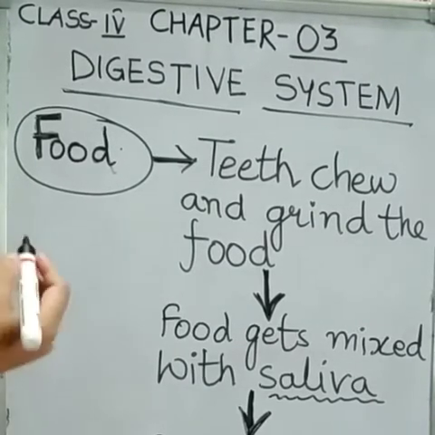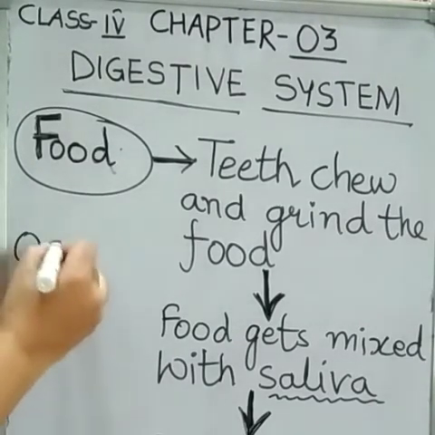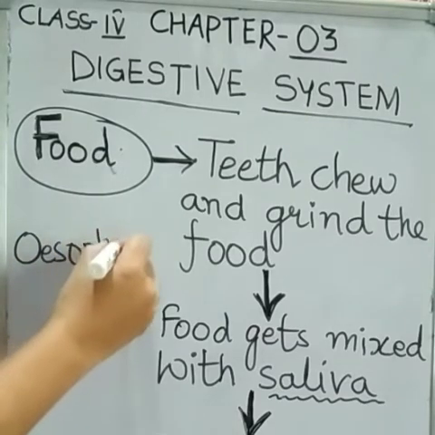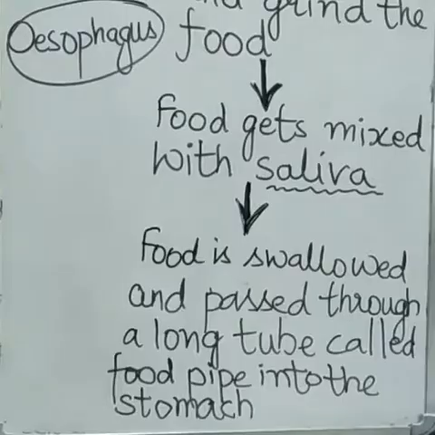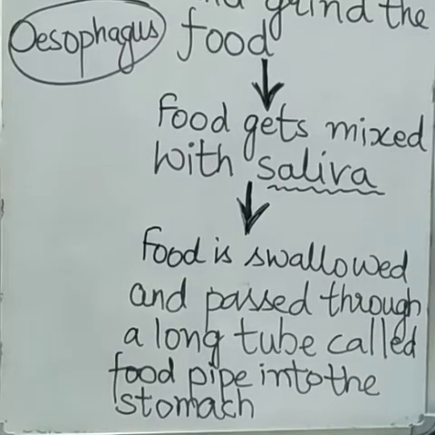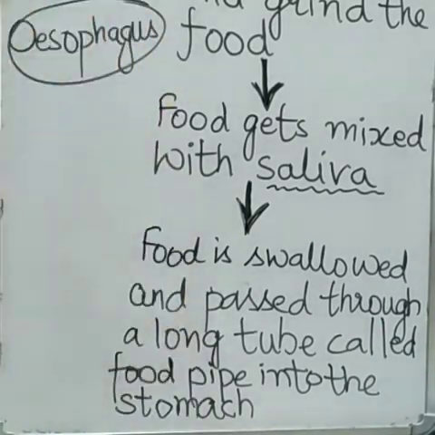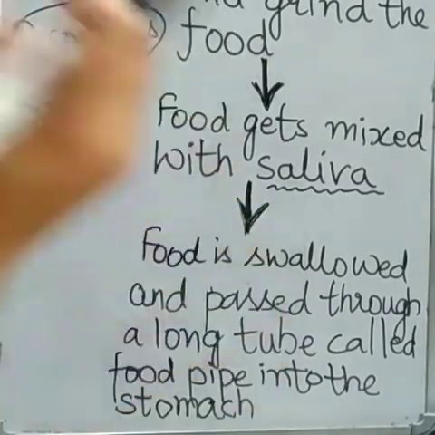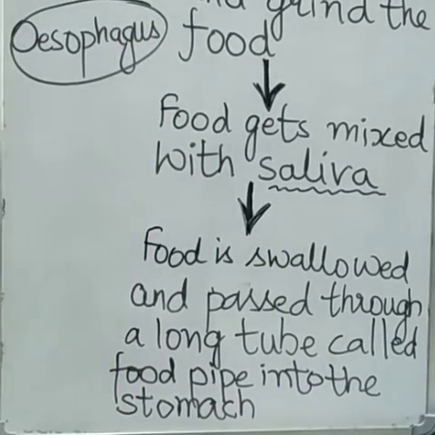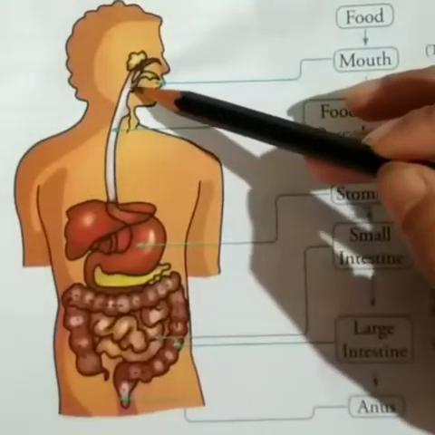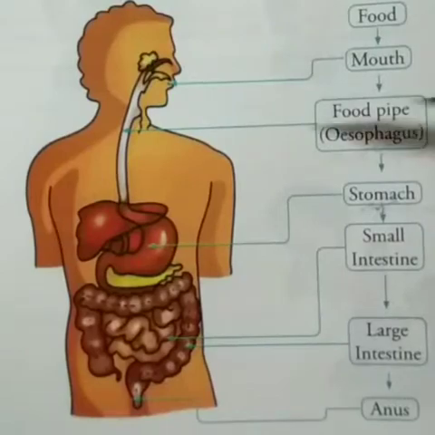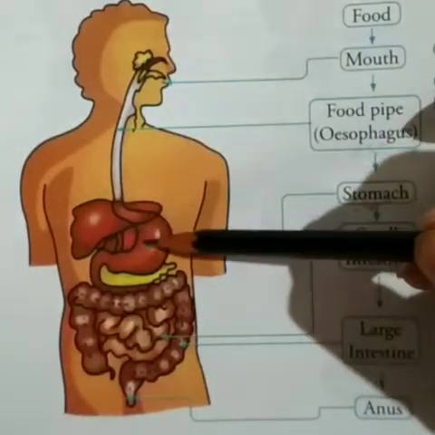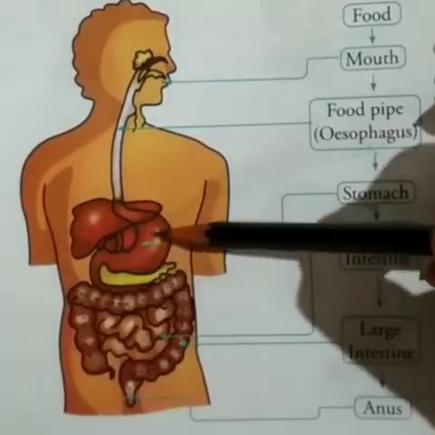Okay, it is also known as esophagus. So this food is swallowed and passed through a long tube called food pipe into the stomach. Now the food passes through the food pipe, also known as esophagus, and it goes into the pouch-like organ known as stomach.